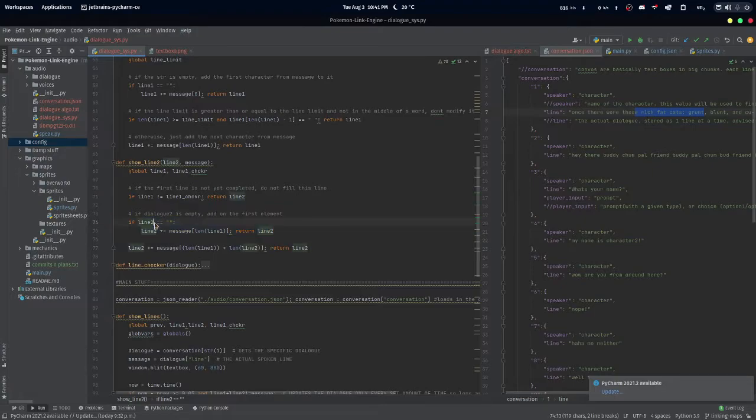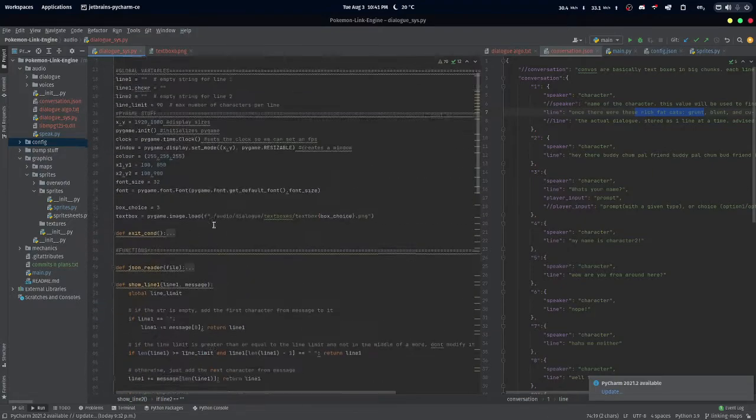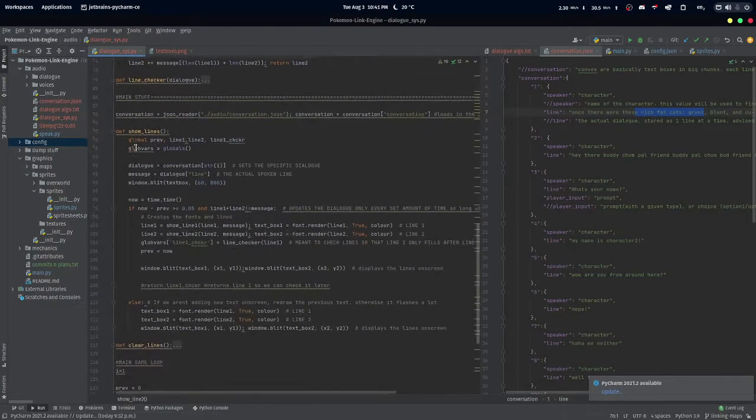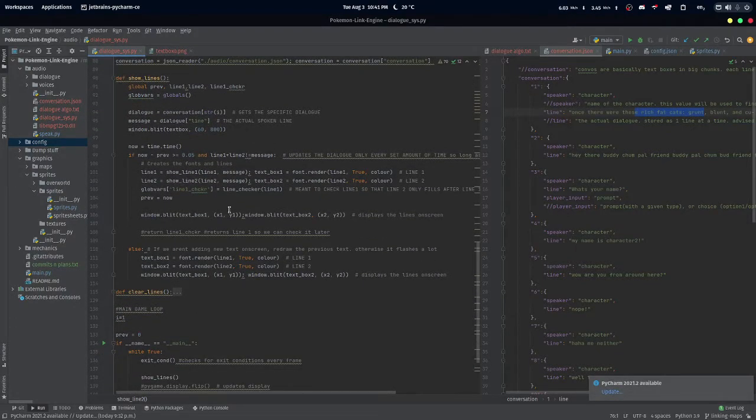We'll see if line 2 is empty. If it's an empty string, which by default it is, then we continue where line 1 left off and start adding on to line 2. And we keep doing that until we finish the message. From there, once we're done with all of that, we pretty much just draw it to the screen.